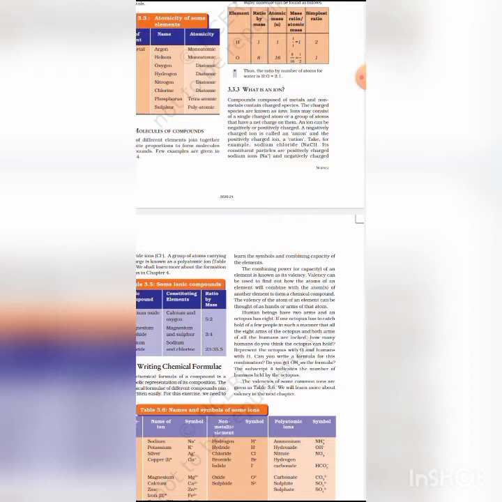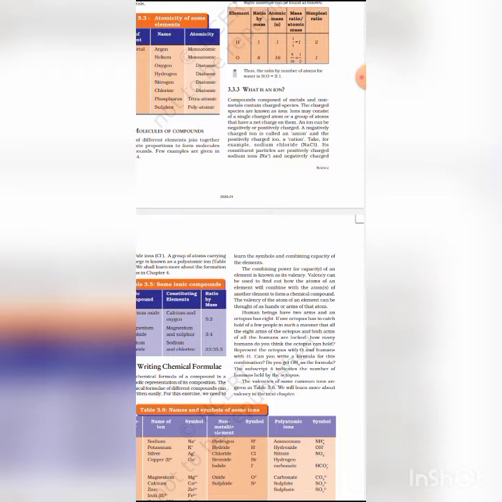The valency of an element may be either positive or negative. Metals have been assigned positive valencies and non-metals negative. Hydrogen has, however, been assigned both +1 and -1 valencies. Clear?